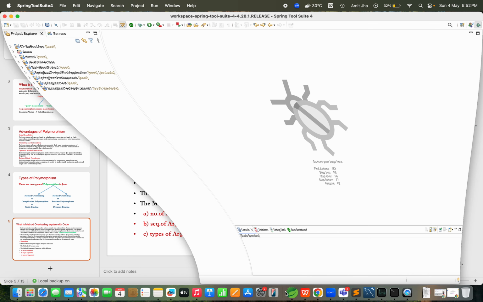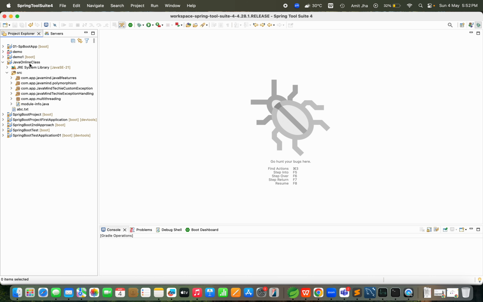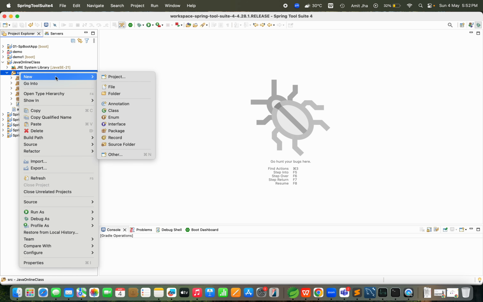Okay, let me start my IDE. If you would like to know more about method overloading, you need to understand coding as well. If you understand coding, then this topic becomes very easy. I have created one project, Java online class. In that I am going to create one package. You can see how to create a package, this will help those who don't know.